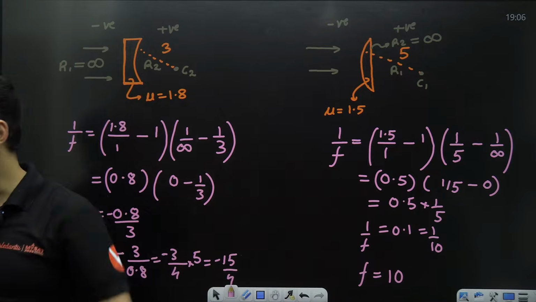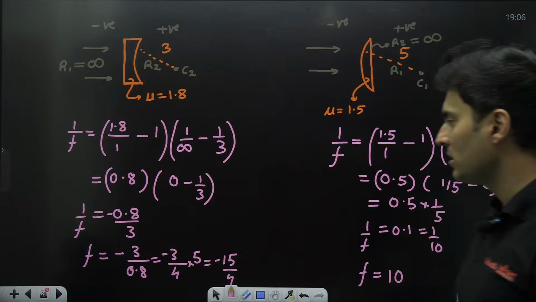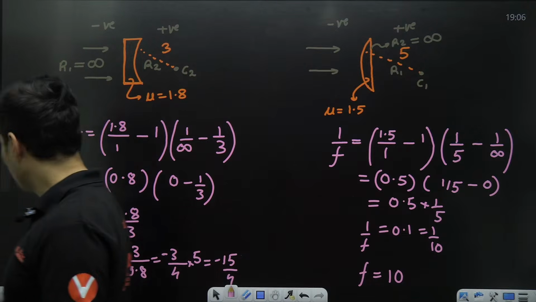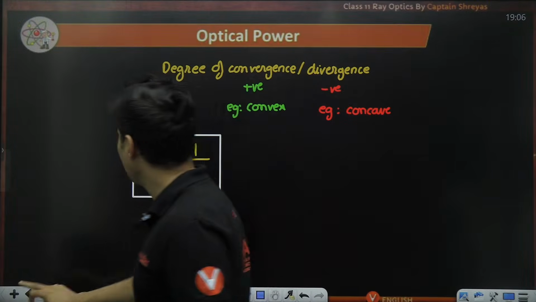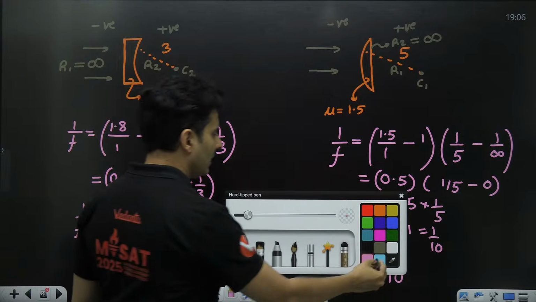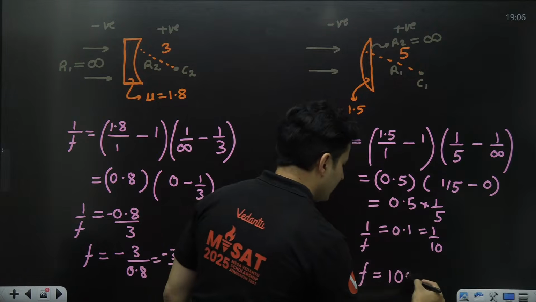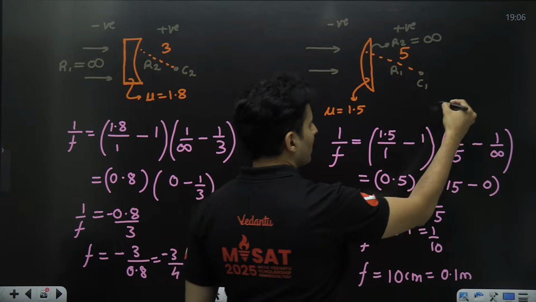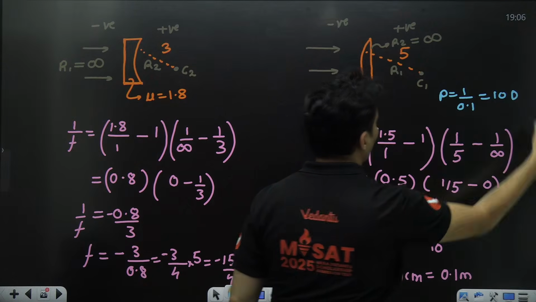So that's how you solve the questions. Got it? Everybody with me on this? Clear? Absolutely. Let me know quickly in the chat box. Yes, no, understood, sir. How to choose the sign convention R1, R2, and how to basically use the lens maker formula. If you had to find the power, like for example, in this particular scenario, if this is 10 centimeters, this will be nothing but 0.1 meter. So if you have to find the power, then the power will be 1 by f. F is 0.1. So it will be basically 10 diopters.